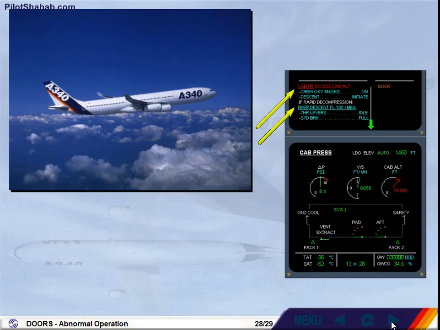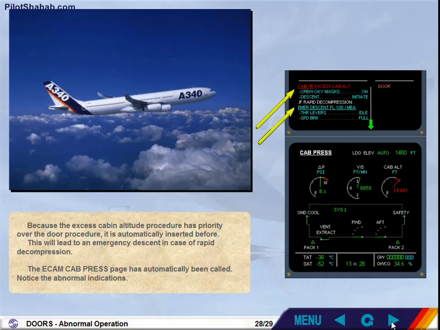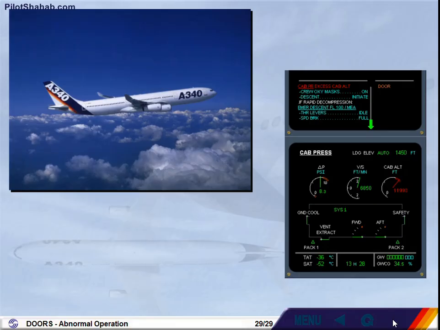The ECAM cabin pressurization page has automatically been called. Notice the abnormal indications. Notice that an amber door indication has appeared on the right side of the engine warning display due to the overflow, meaning that the door procedure is still present. As you will practice this kind of exercise in your simulator session, let's stop here.